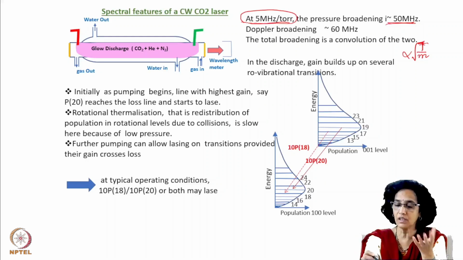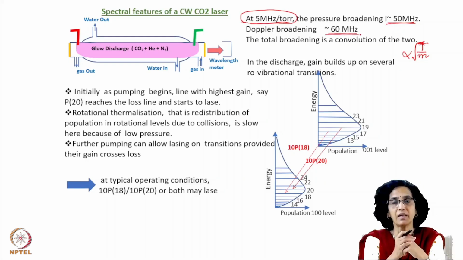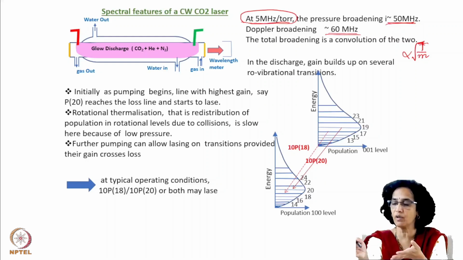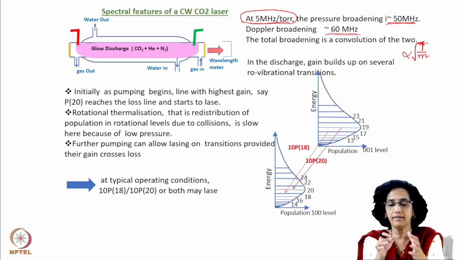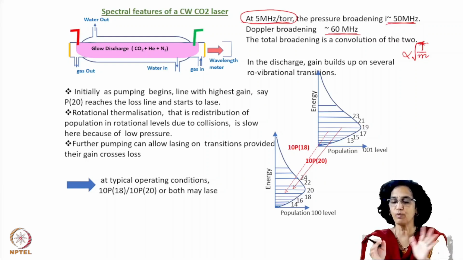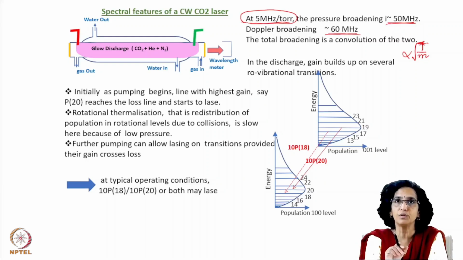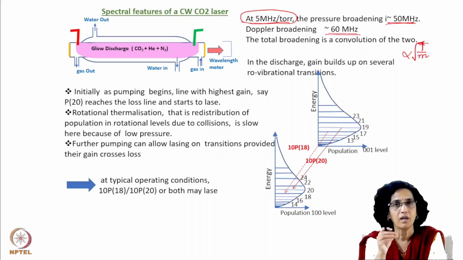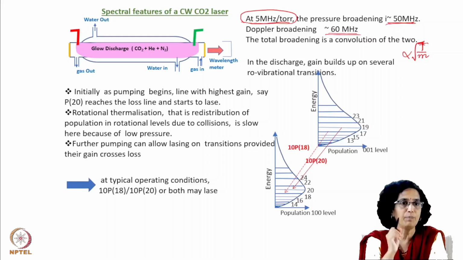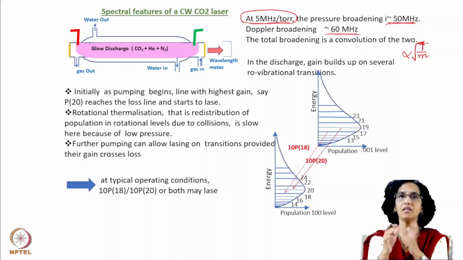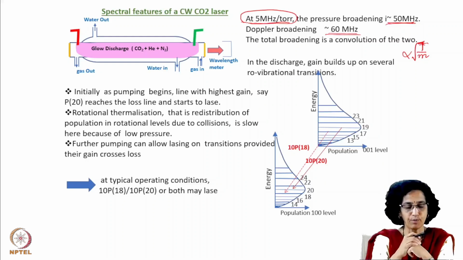So the Doppler broadening can be calculated to be about 50 to 60 megahertz at the operating conditions. And therefore, we can say that this collisional broadening as well as Doppler broadening are nearly similar, and the total broadening will be a convolution of the two. I said that the line shape function for collisional broadening is Lorentzian. For Doppler broadening, it is understandably Gaussian. And the total broadening is a convolution of the two kinds of broadenings.